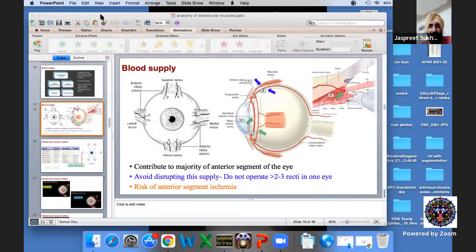Considering the medial rectus and the lateral rectus, they have much longer tendons, so you could go for a much higher resection. So those parts are very important when you're dealing with the muscles. The other thing I want to point out is, of course, as said, the ciliary arteries. Sometimes there's a question by the residents about operating on three muscles, the recti and the obliques. The obliques don't have a ciliary artery. So you could do those three muscles, but don't touch the recti if you want to do three muscles. So those are just my two points for the residents.